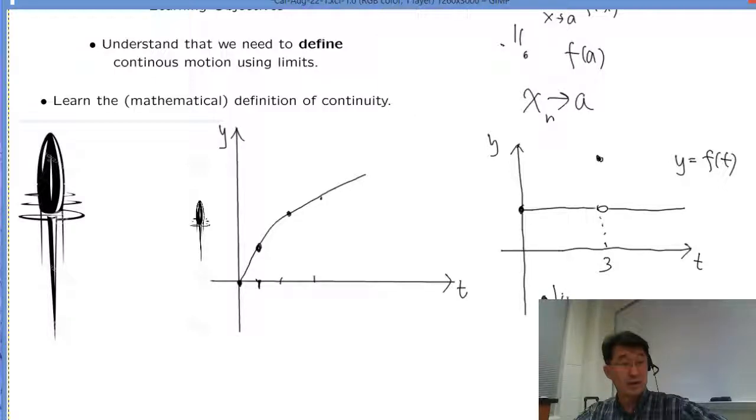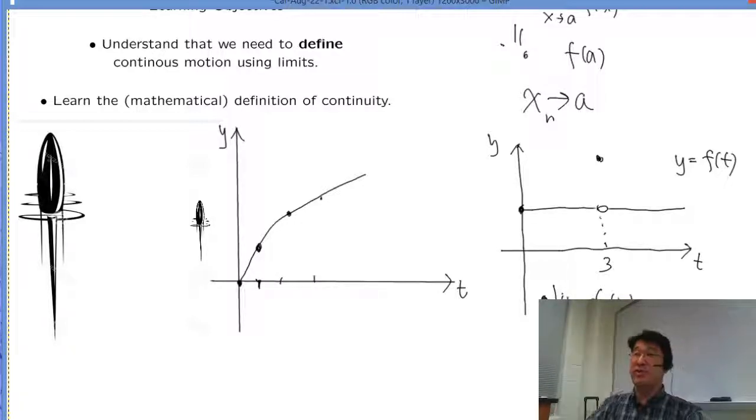What's the letter underneath it? X is the wrong letter. What was the correct letter? T, thank you. T approaches what? 3, thank you. f of t. Everybody understands what this one is, right? This one is talking about where it was right before 3 seconds, and where it is right after 3 seconds. How about this one, f of 3?